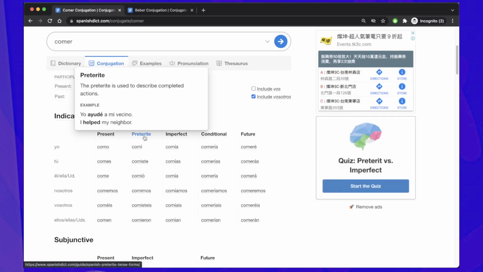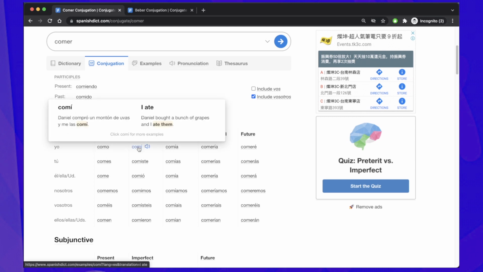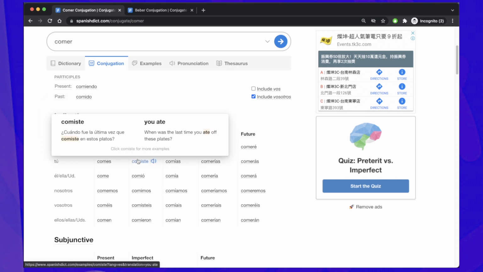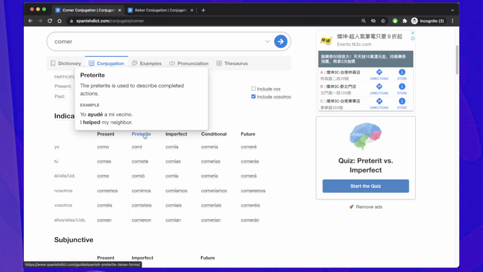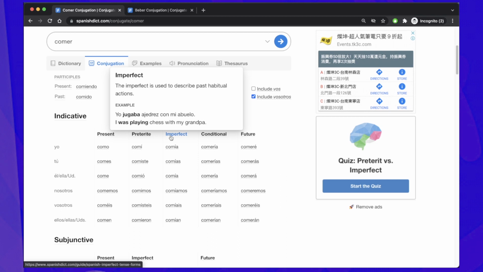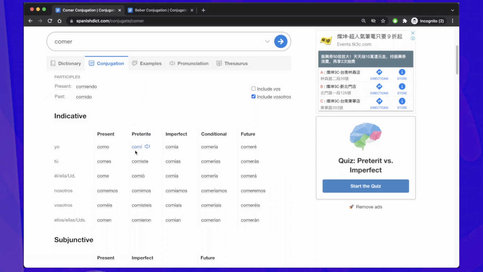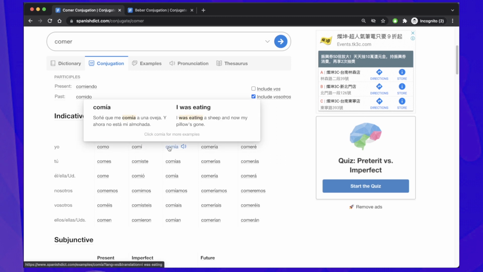And the next one is the preterite, which is the past tense. For example, you would say yo comí, which means I ate. Tú comiste, you ate. Él, ella, usted comió. He, she ate, or you formal ate. And besides the preterite, we have two types of past. And this is the same thing in English. For example, we have the preterite, which is yo comí, I ate. Yo comía, I was eating. So both of them are basically the past.